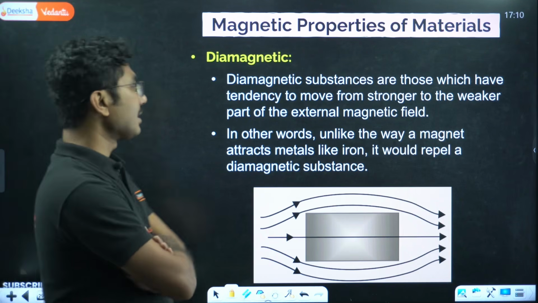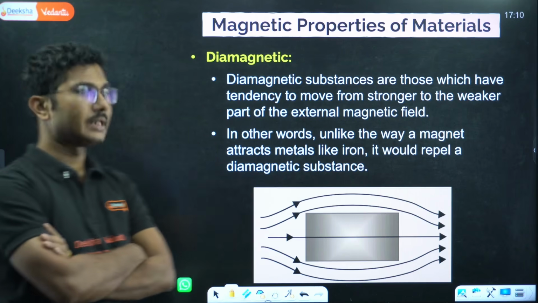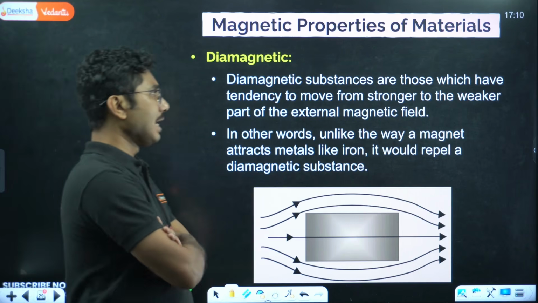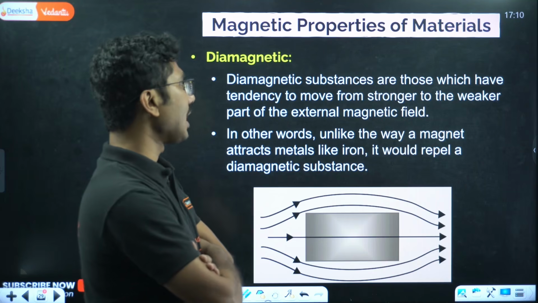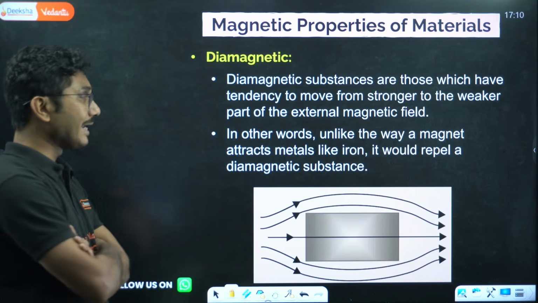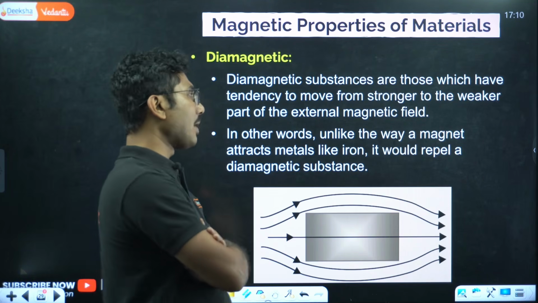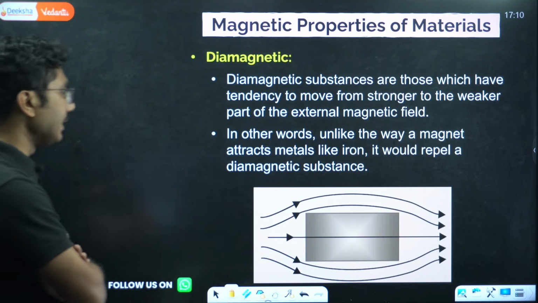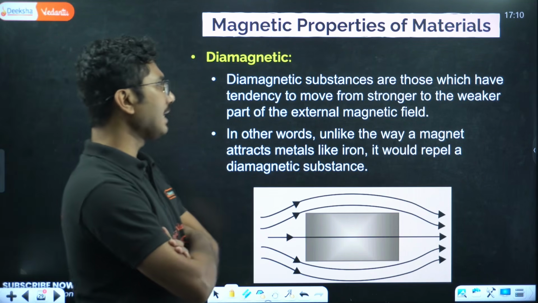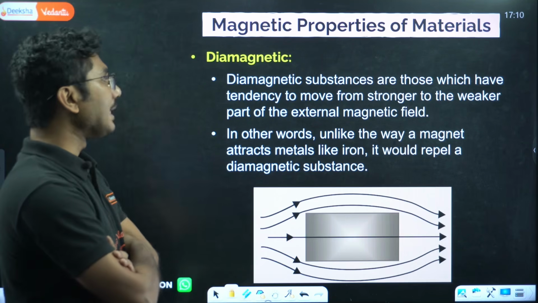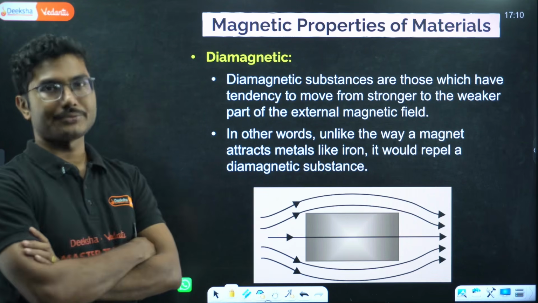Okay, so there are 3 different types of materials. One is diamagnetic. Number 1 is diamagnetic. Diamagnetic substances are those which have a tendency to move from the stronger to the weaker part of the external magnetic field. In other words, unlike the way a magnet attracts metals like iron, it would repel a diamagnetic substance.